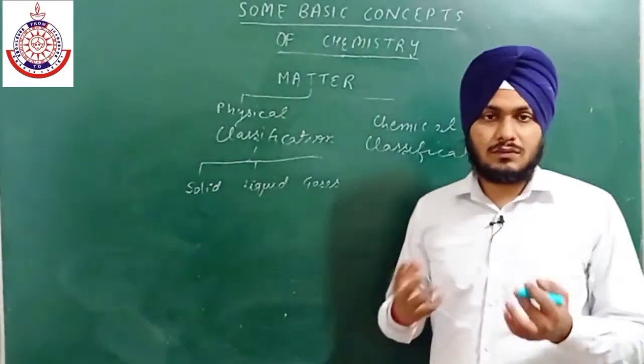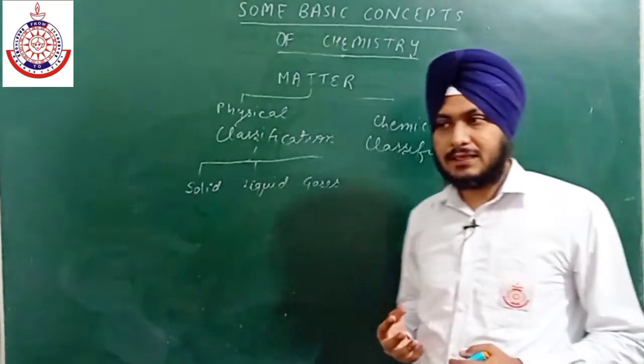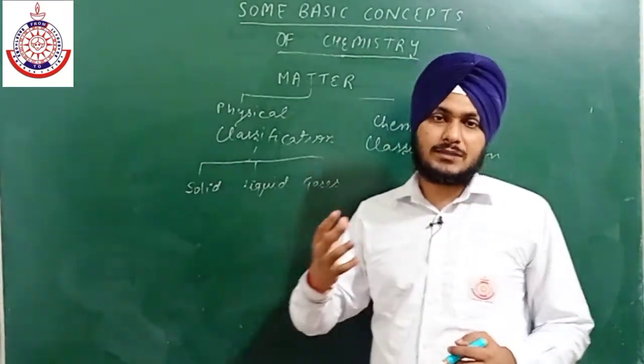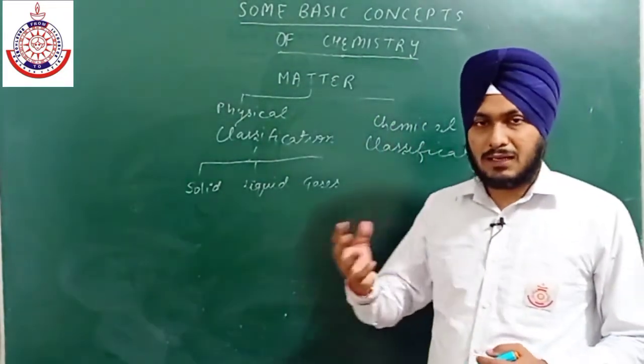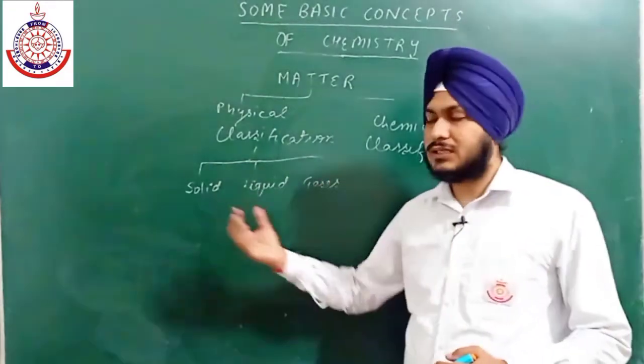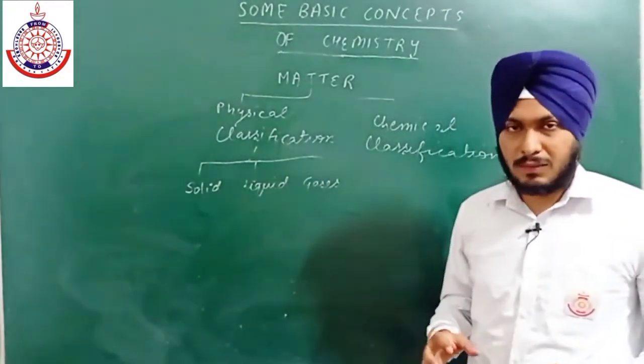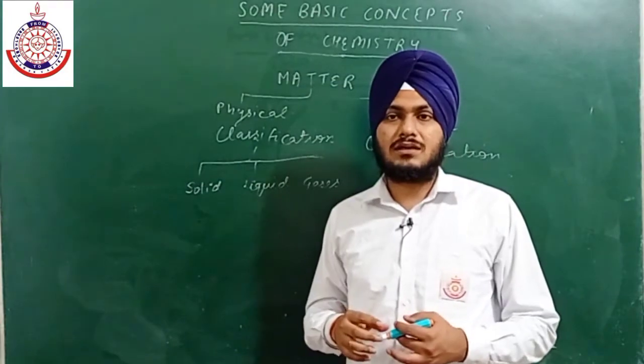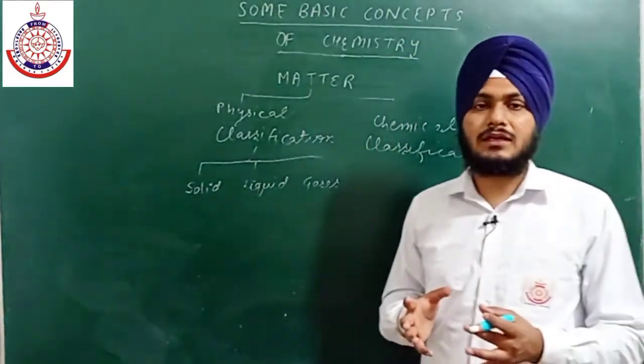Okay, now the next point is on the basis of their density. Density is nothing but mass per unit volume, mass upon volume. So in solids, as they are rigid, more mass can be kept in a little amount of volume.